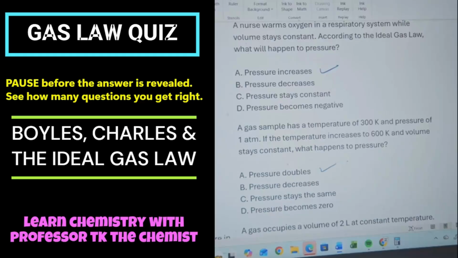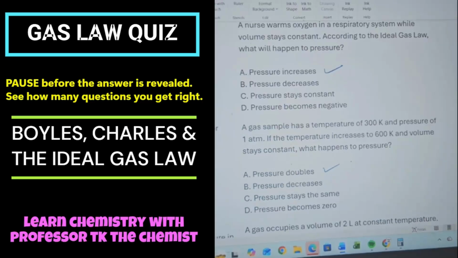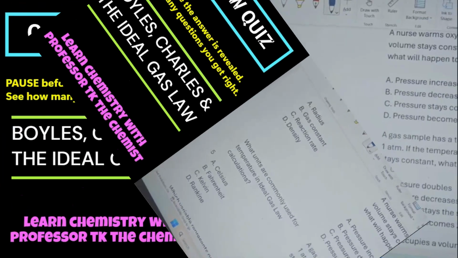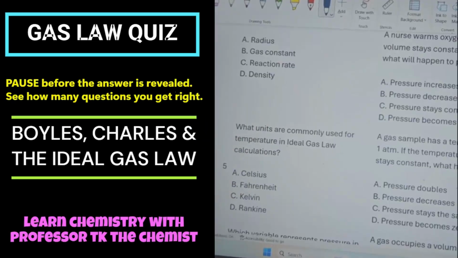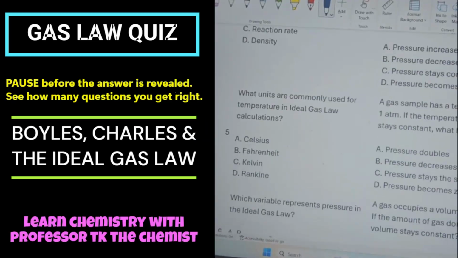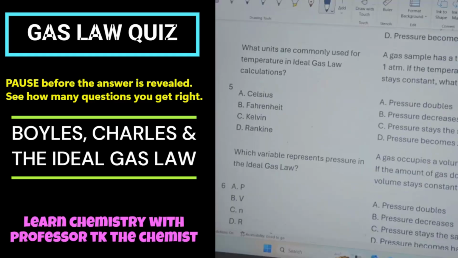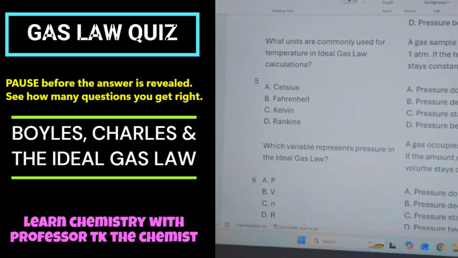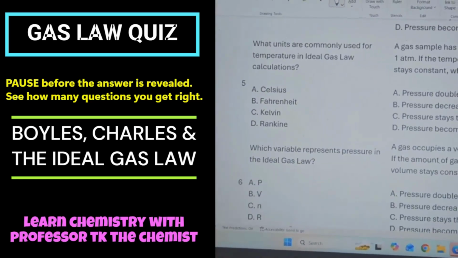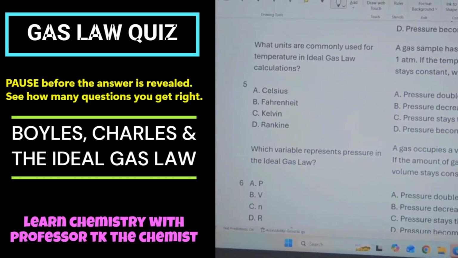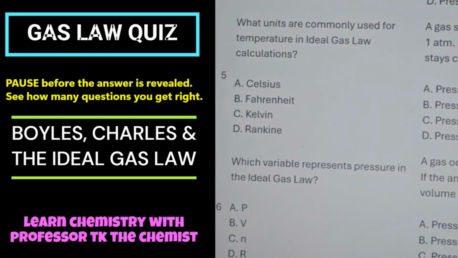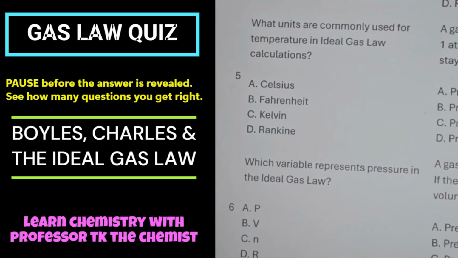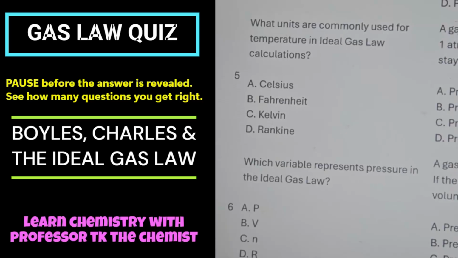Now, I'm going to switch you guys back over here on this side. And these, you should be able to go through these really quickly, all right? So right here for number 5, this is just seeing if you all know what the variables represent, because a lot of students, for some reason, ask me, well, what's the P for? What's the V for? What's the N for? Y'all, if you don't know these variables, you're going to be in trouble, okay? That's how you solve the problem. So for number 5, what's the common unit used for temperature?